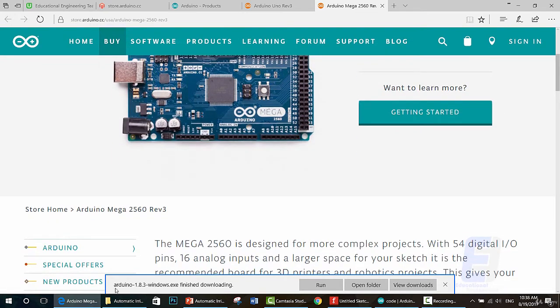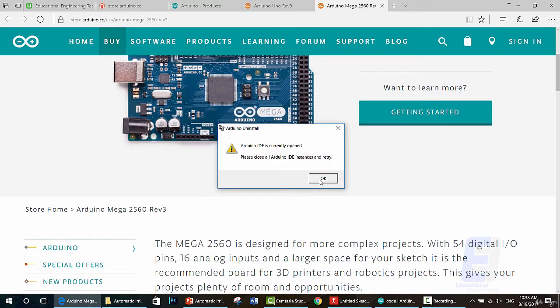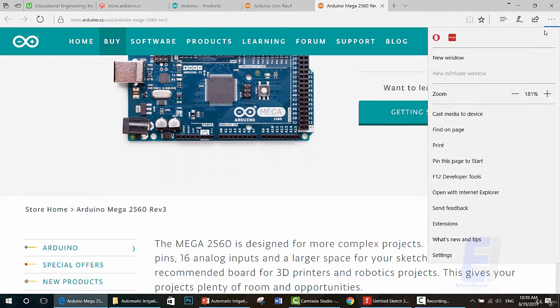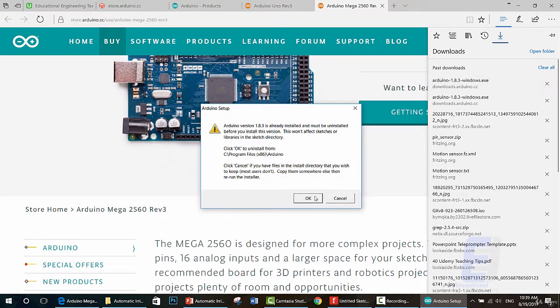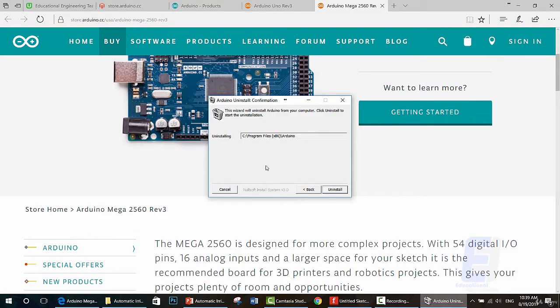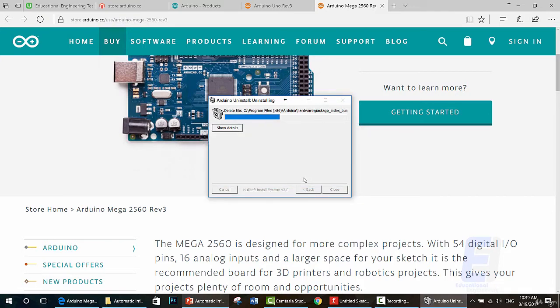Okay, now let's see the Arduino finished downloading. Let's run the download. Arduino is already installed, so you have to uninstall the one that you have. You have to close any instance of Arduino that you have opened, then uninstall the previous version.